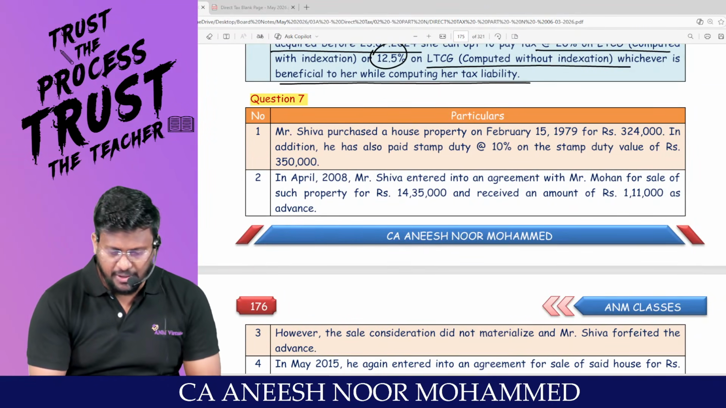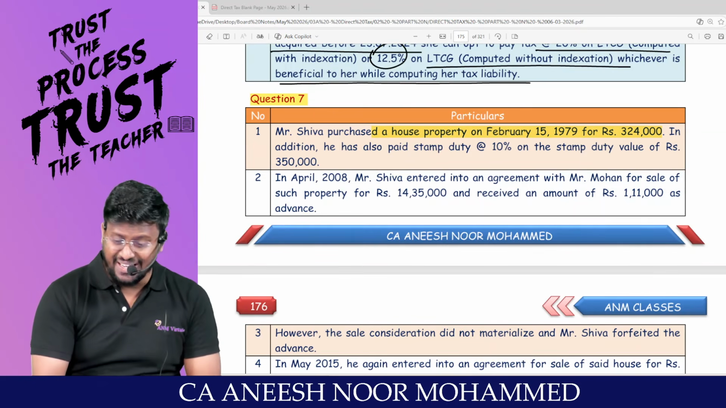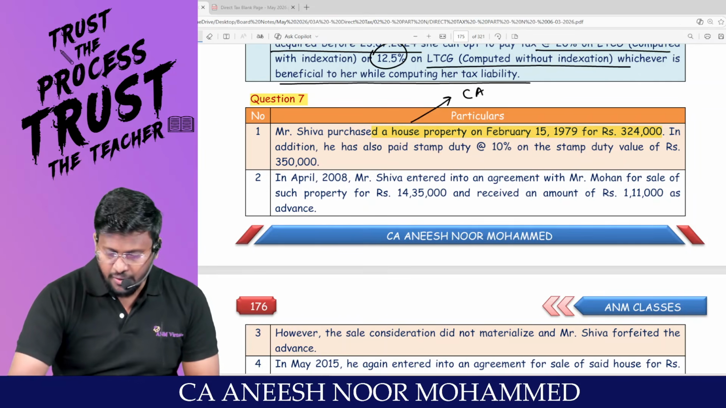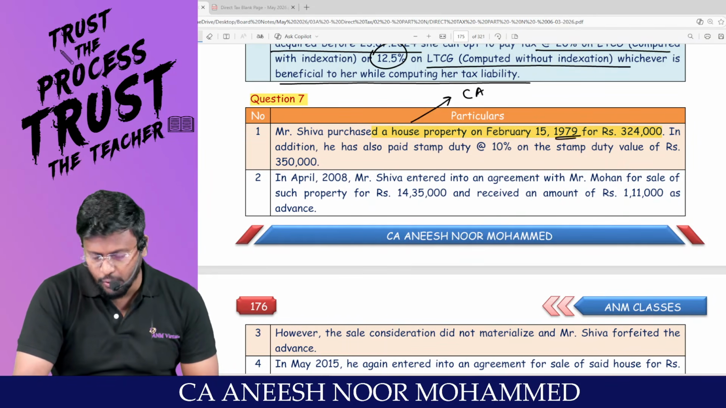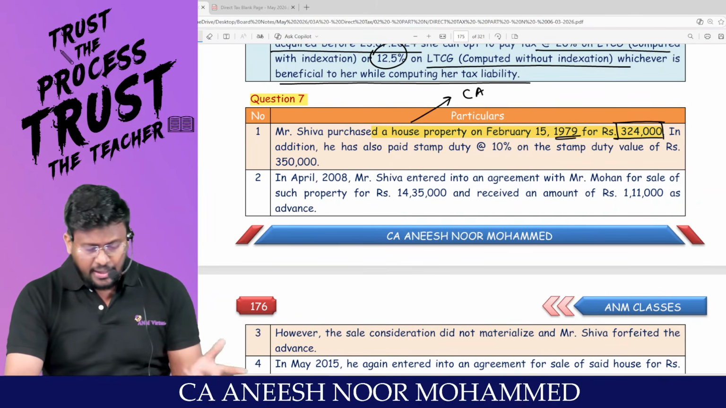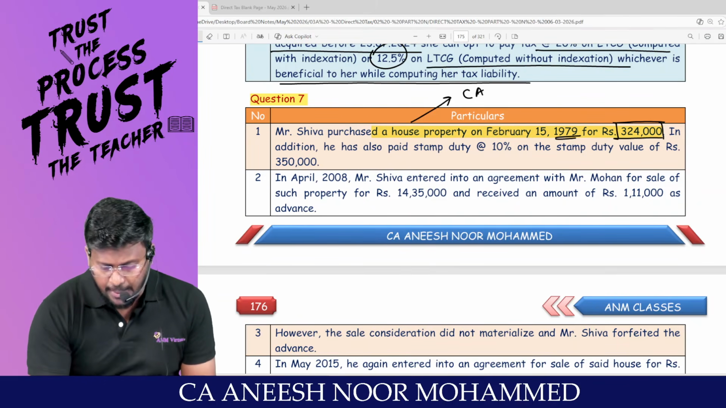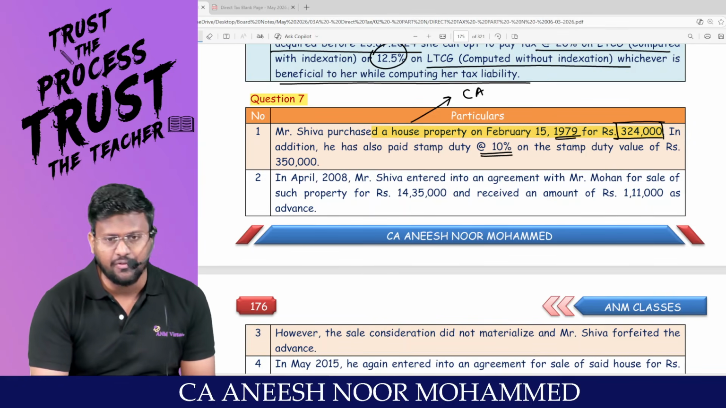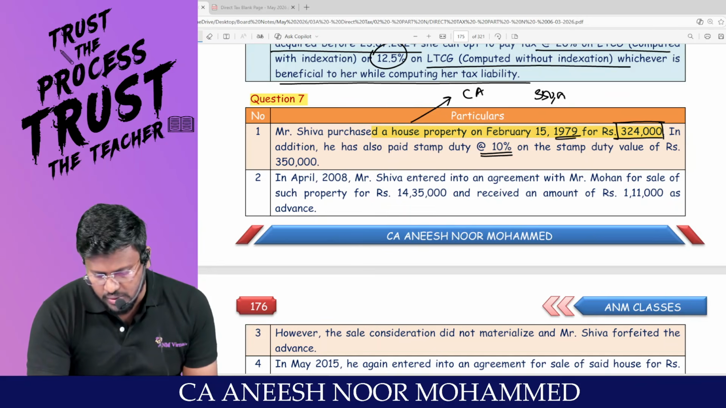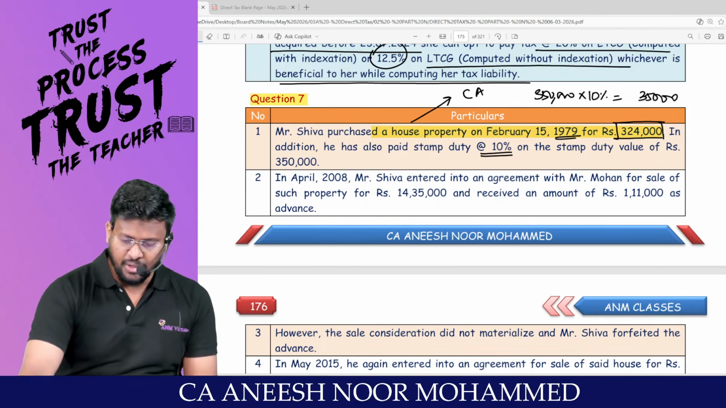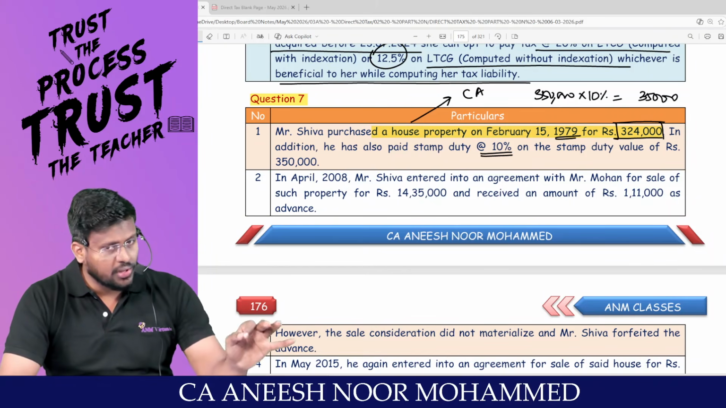Mr. Shiva purchased a house property on February 15, 1979. You tell me, is house property a capital asset? February 15, 1979 is before base year or after base year? Before base year, for 3,24,000. This is the cost of acquisition. Am I right, sir? In addition, he has also paid stamp duty at the rate of 10% on the stamp duty value of rupees 3,50,000. So 3,50,000 into 10% comes to 35,000. So you have to add that to the what of acquisition?